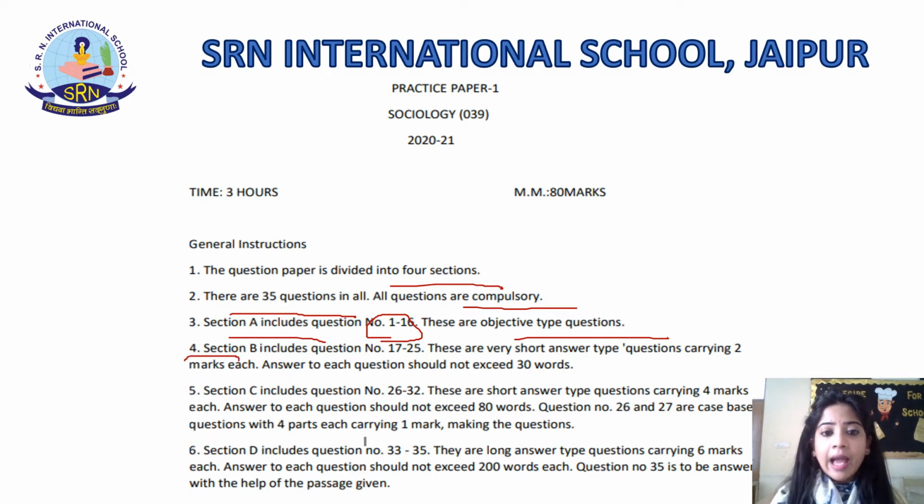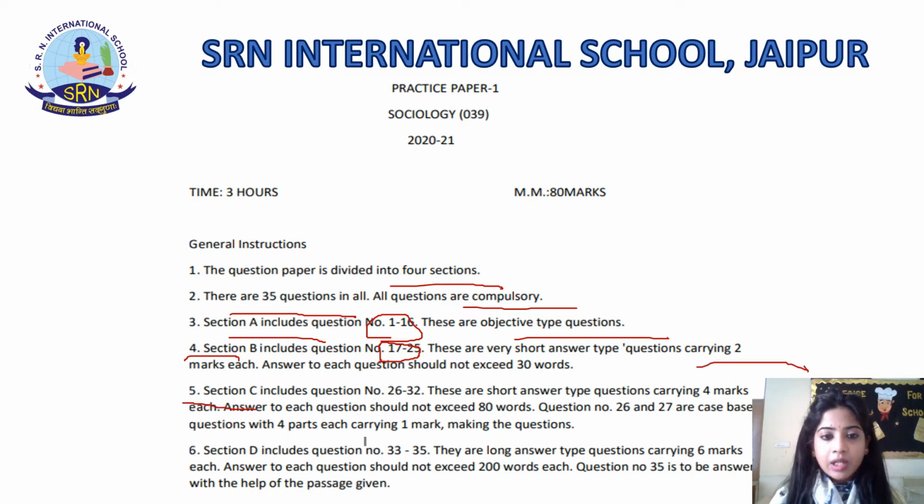Section B will have questions numbered 17 to 25. They will be very short answer type and you need to answer the question in not more than 30 words. Please take care of the limit, students. You need to answer the question according to the word limit specified in the general instructions. And these questions will be carrying 2 marks each.